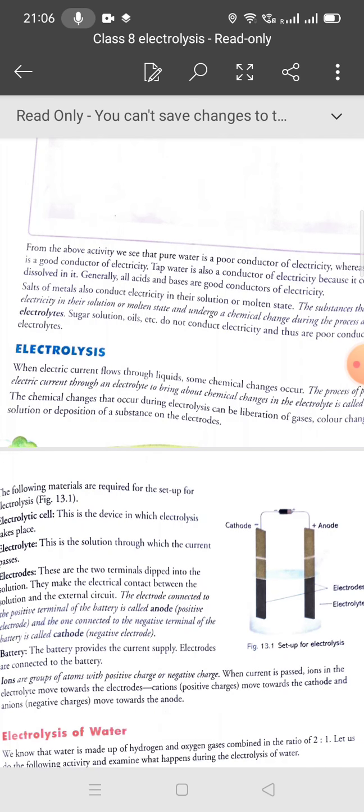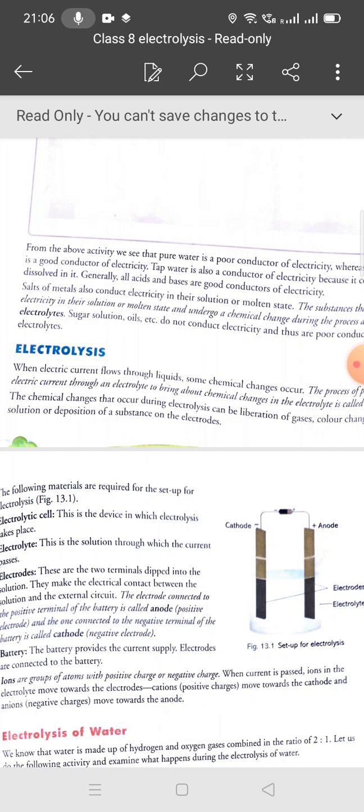Students, listen carefully again. What do you mean by an electrolyte? The substance that conducts electricity in its solution, whether it is a metal salt, conducts electricity in its salt solution, or you can say in its solution, and undergoes a chemical change during this process, is known as an electrolyte. If we talk about sugar solution or oil, they do not conduct electricity, so they are poor conductors of electricity and are not electrolytes.